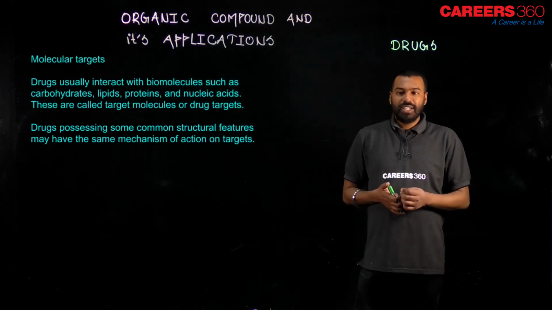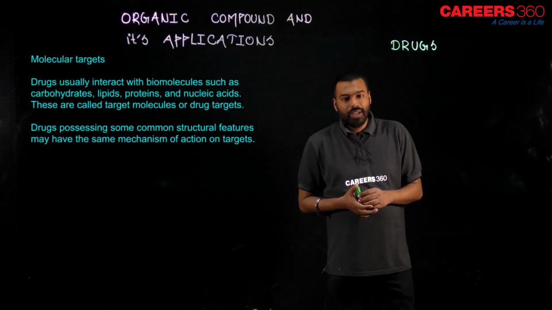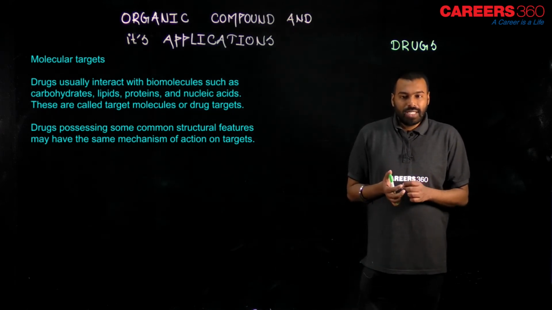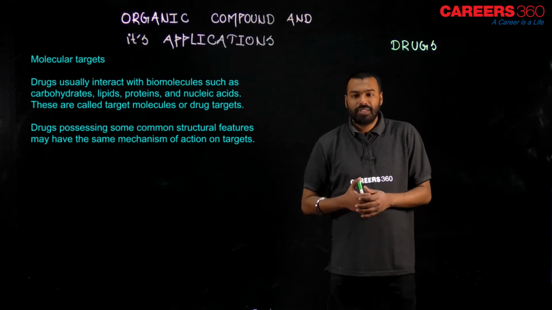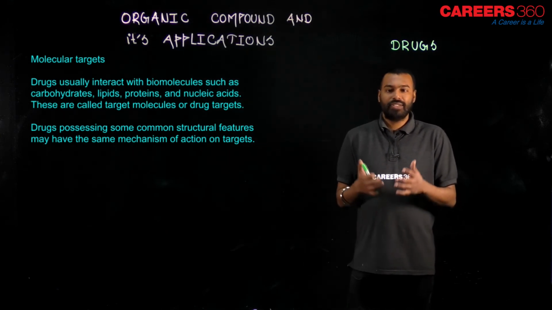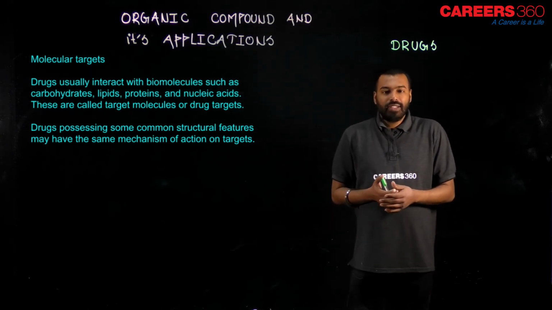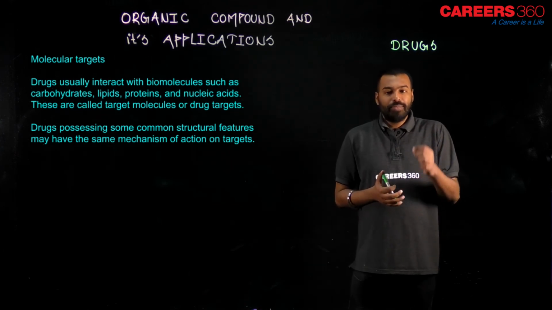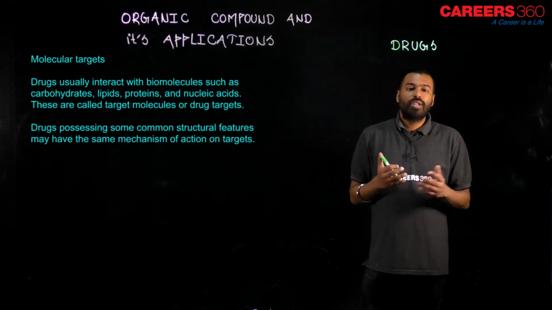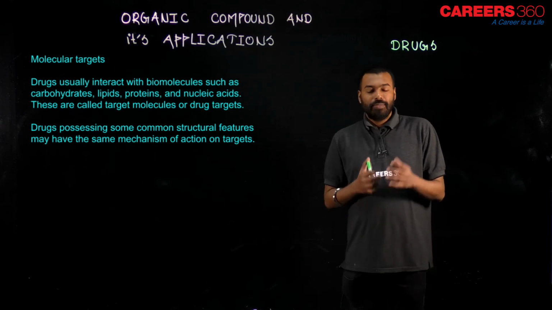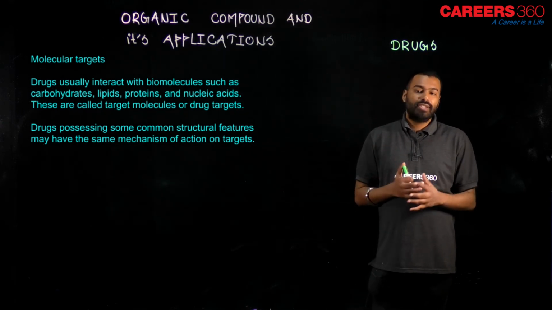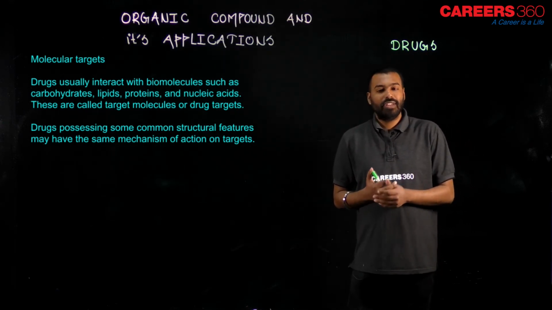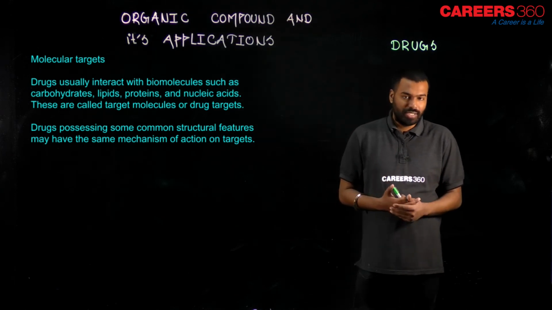One more term is called molecular targets. So, what happens? Drugs usually interact with biomolecules such as carbohydrates, proteins, lipids, and nucleic acids, and these are called target molecules, drug targets or molecular targets. Drugs possessing some common structural features may have the same mechanism of action on targets.